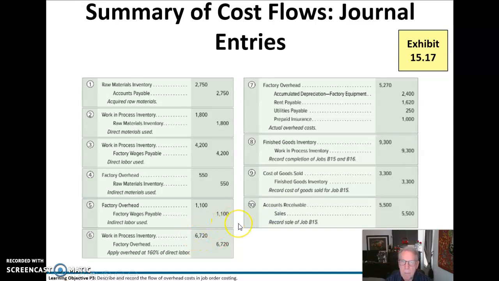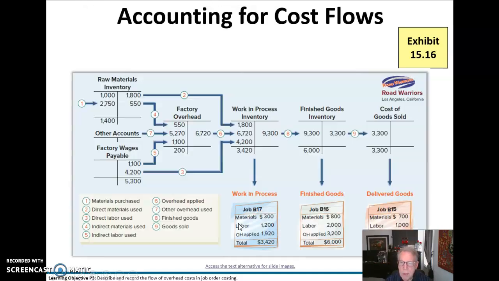So let's come back to this account here called factory overhead. Now here's all our actuals over here, and here's what we applied. So we didn't apply quite enough here. That's why we have a $200 balance there. This needs to be 0. Okay? So you see how that works. This credit is what we apply. These are our actuals.